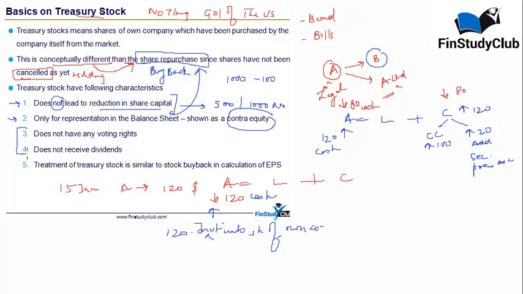What is very imperative to note is that the treasury stockholder, which is the company itself, doesn't have a voting right, nor does it pay dividend to itself. Now, there has been a lot of debate over this point, where a lot of students ask why you can't pay dividend to yourself. Dividend is paid out of earnings attributable to equity shares, which contains PAT, which contains your non-operating income.